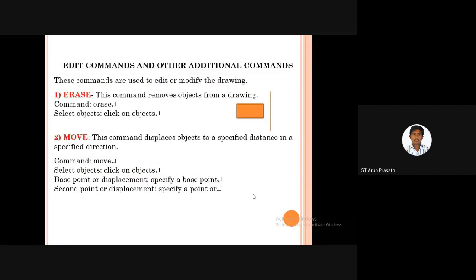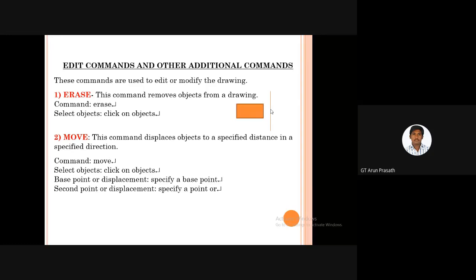And for edit or comments and other additional comments, and these are all for erase. If I don't want this rectangle in my worksheet, I use the erase option and type erase in the command window, and the cursor will be placed beyond that, and I select the rectangle, then by pressing backspace or the delete option, that rectangle will automatically be removed.